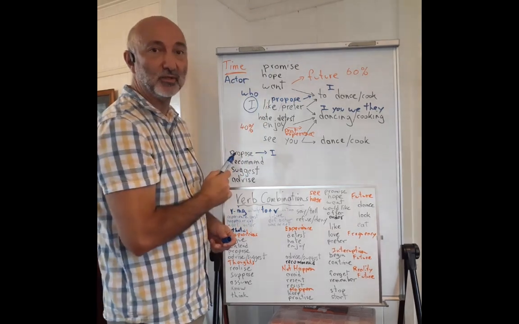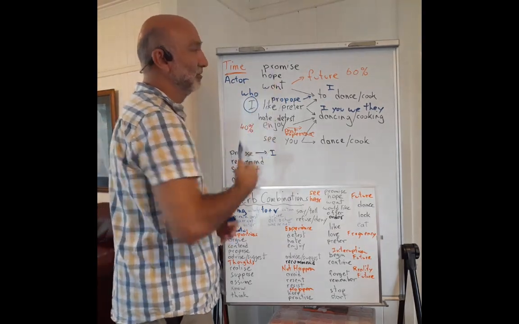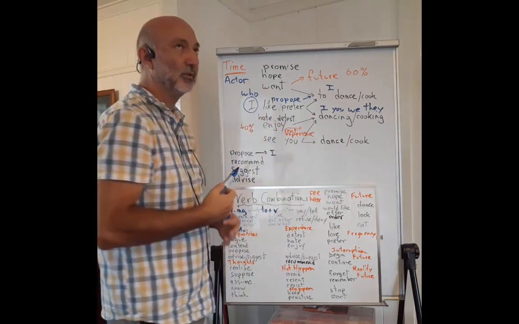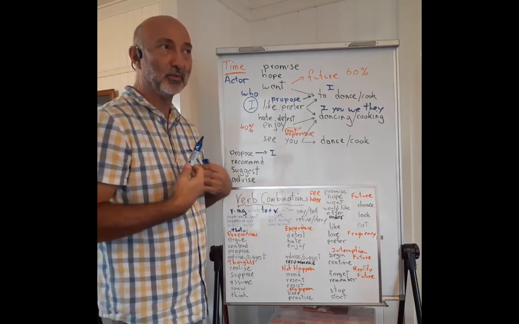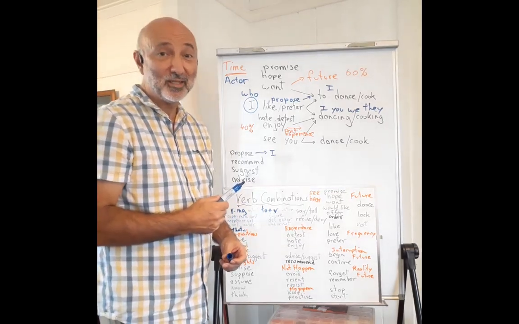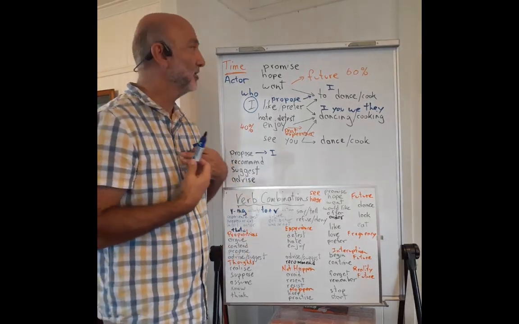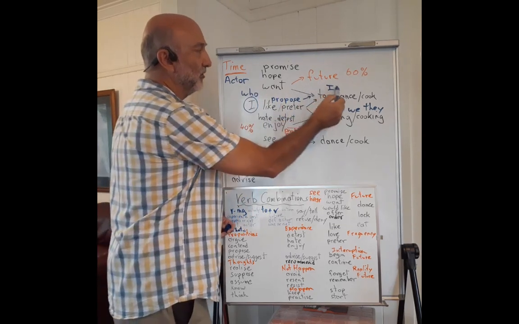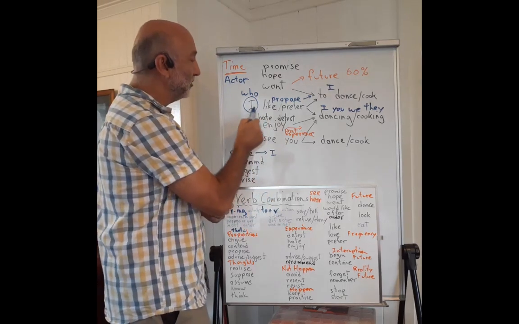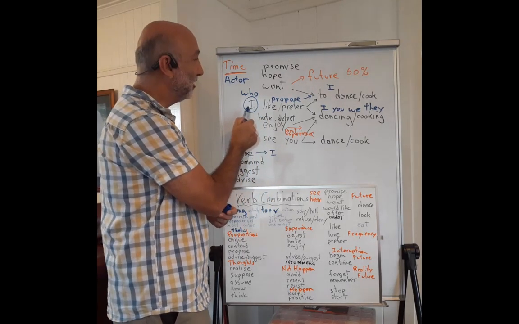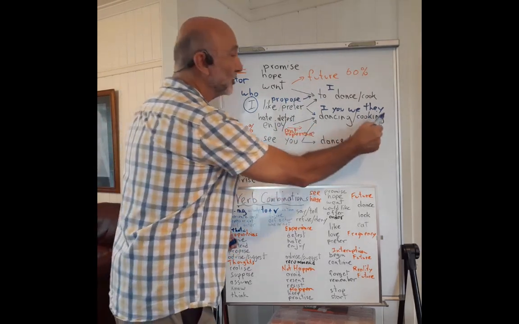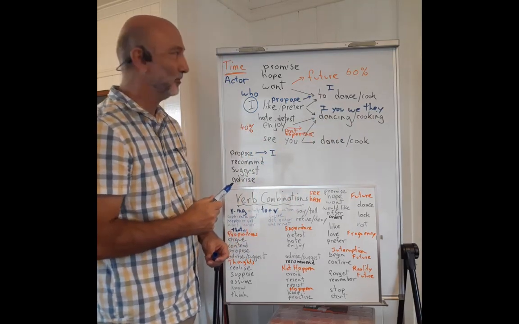Here are more infinitive verbs. I promise to help you. I promise, I help. I hope to get a job. I hope I get a job. I want to eat pizza. I want and I eat pizza. So the infinitive is associated not with I necessarily, but the same actor here and here. However, the gerund is not specific about the actor. Could be anybody.